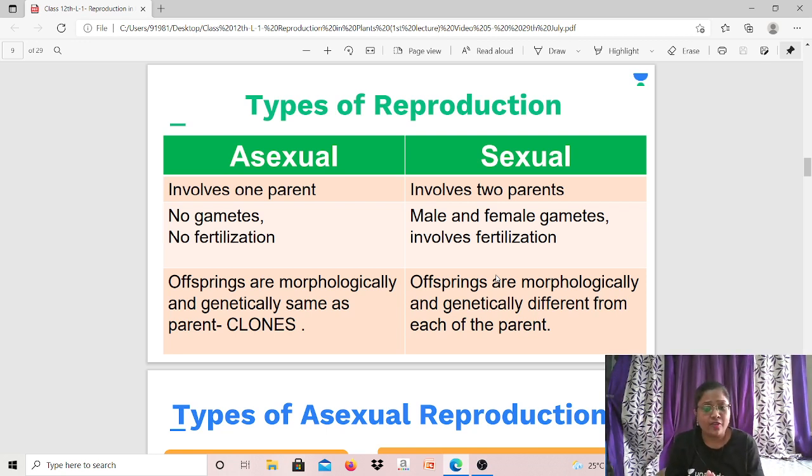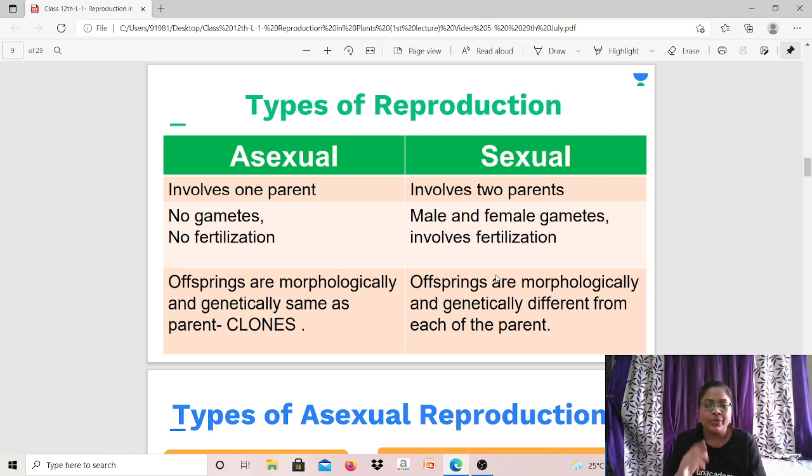And therefore, the offspring born by sexual reproduction may have some characters similar to father, some characters similar to mother, and new characters of its own as well. And it will never be identical to either father or mother. I hope this is clear, all of you. So, offspring are morphologically and genetically different from each of the parents.